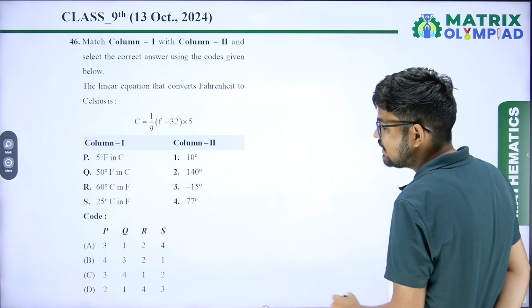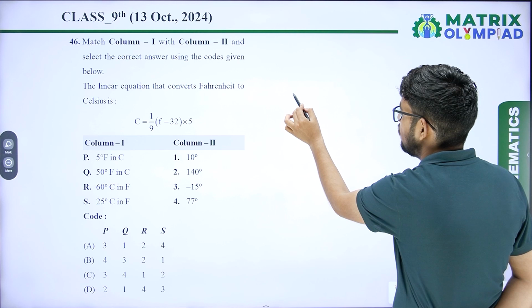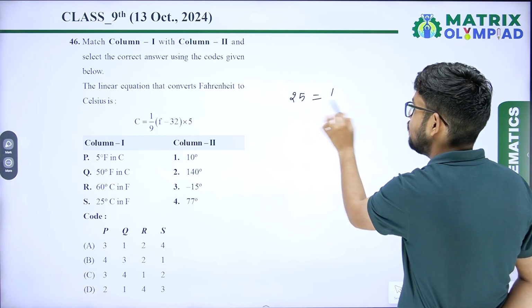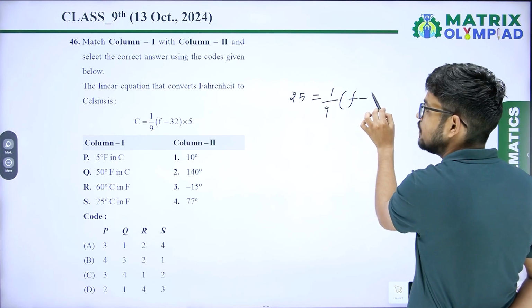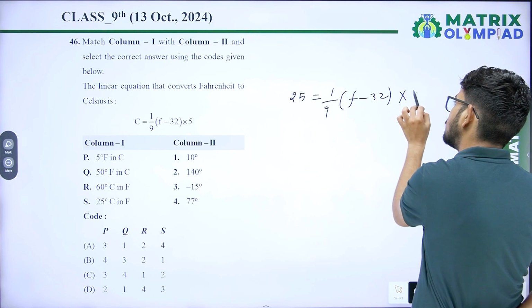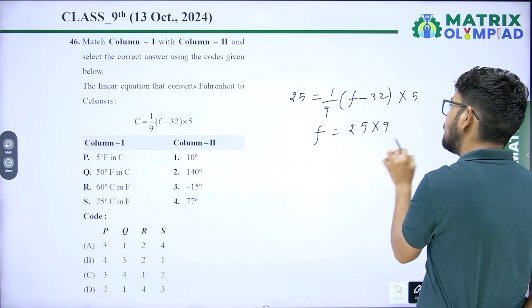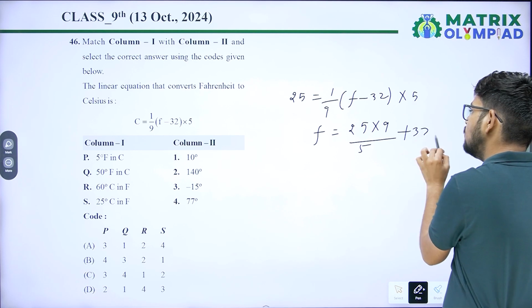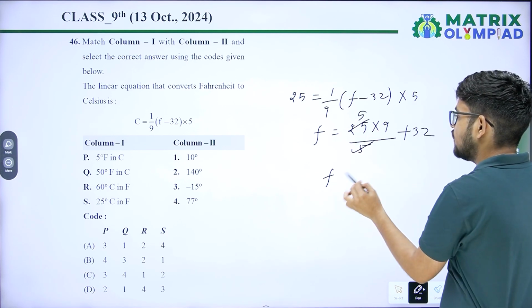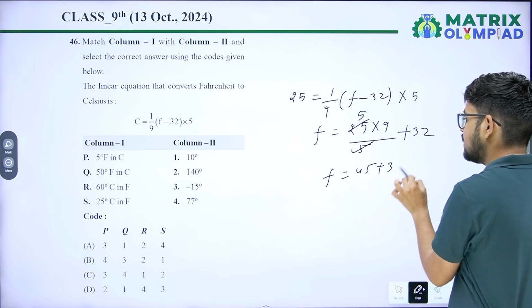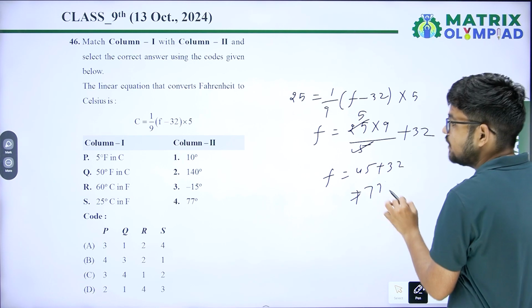S, 25 degree Celsius in Fahrenheit. So 25 equal 1 upon 9 F minus 32 into 5. So F equal 25 into 9 upon 5 plus 32. So F equal to 45 plus 32, that is 77 degree.